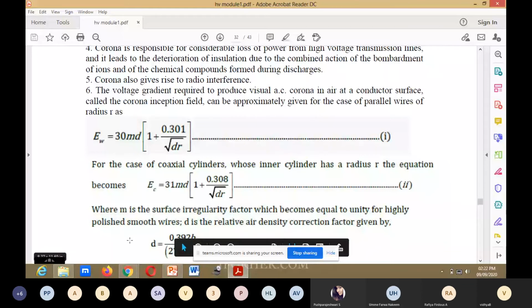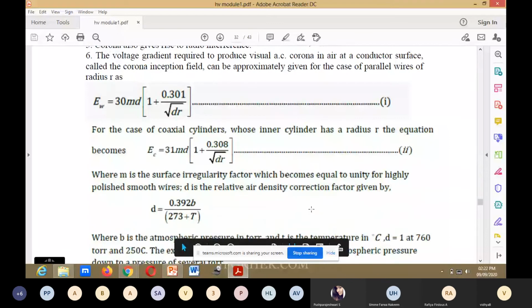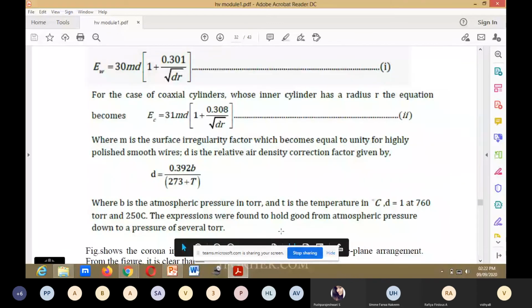Here m is the surface irregularity factor, which becomes equal to unity for polished smooth wires. d is the relative air density correction factor, given by d is equal to 0.392 B divided by (273 plus T), where B is the atmospheric pressure in torr and T is the temperature. d is equal to 1 at 760 torr and 25 degrees Celsius. The expression was found to hold good from atmospheric pressure down to pressures of several torr.